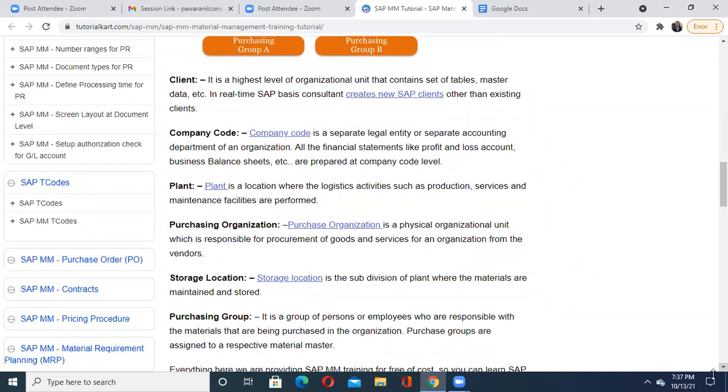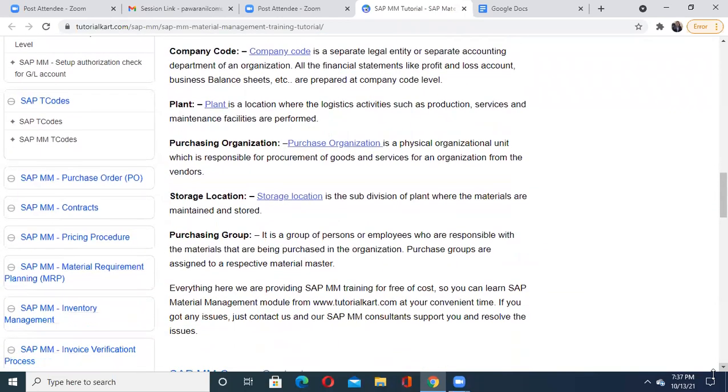After this, one more thing is there. There is a difference between purchasing organization and purchasing group. What exactly is this purchasing group doing? It is a group of persons or employees of that industry who are actually responsible for the materials being purchased in an organization. They are responsible for the procurement process, and because of that they are able to keep track of all these things.